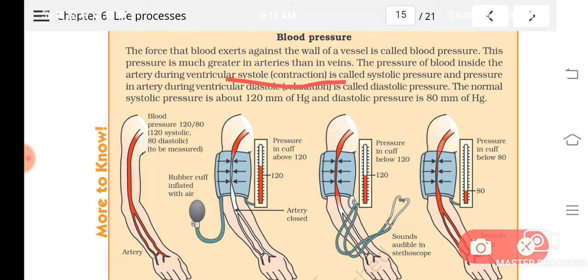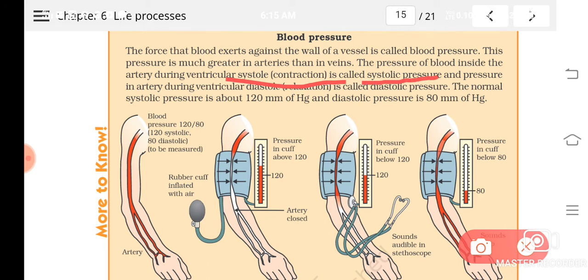So the force applied on the walls will be much more. This pressure means the pressure exerted on the walls of the blood vessels when the heart is in the contractive state, or ventricular systole, we can say. That pressure is high, and that is known as systolic pressure.